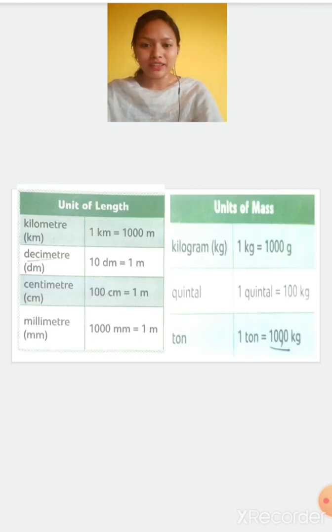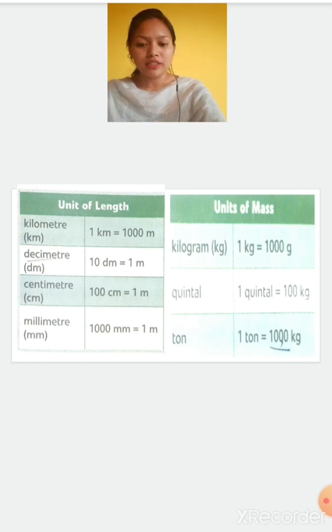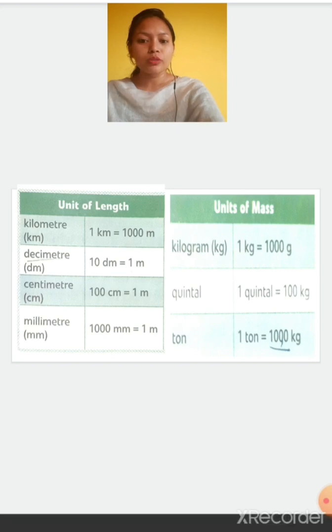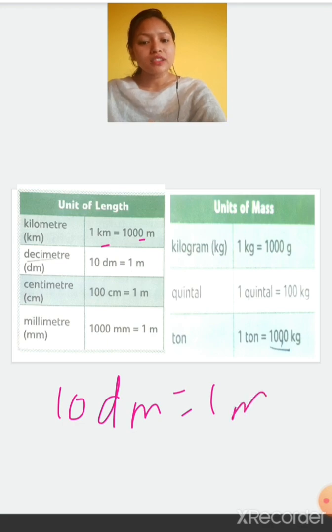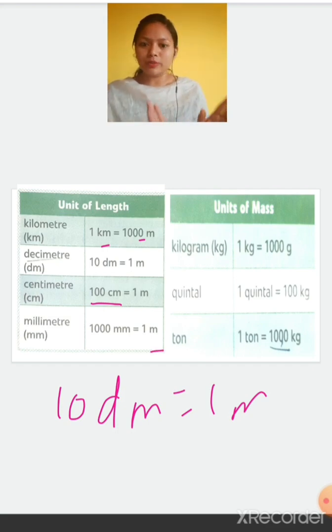Units for length: 1 kilometer is equal to 1000 meter. 10 decimeter is equal to 1 meter. 100 centimeter equals 1 meter. We can say 1 meter equals 100 centimeter. And 1000 millimeter will be 1 meter.